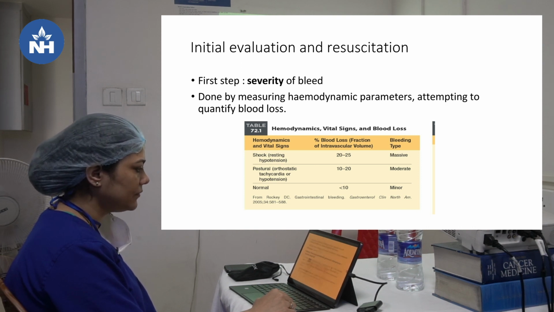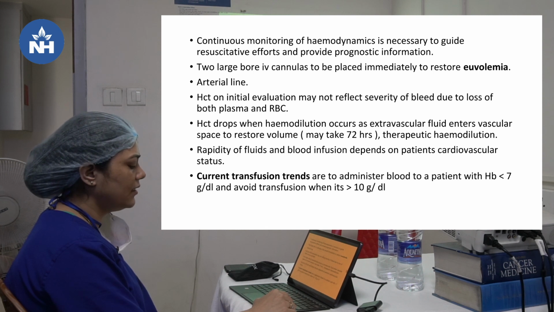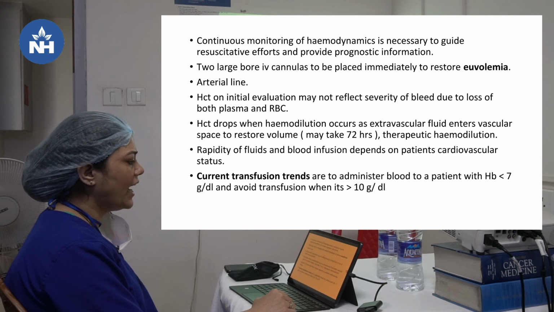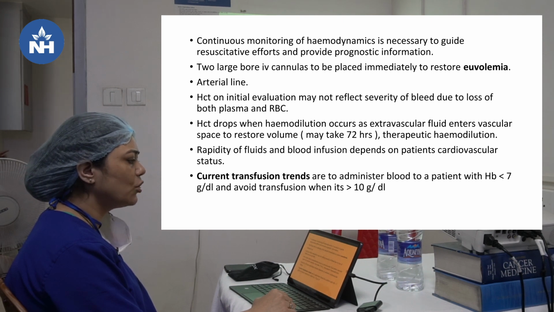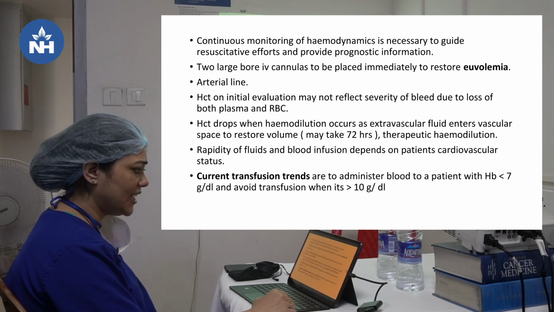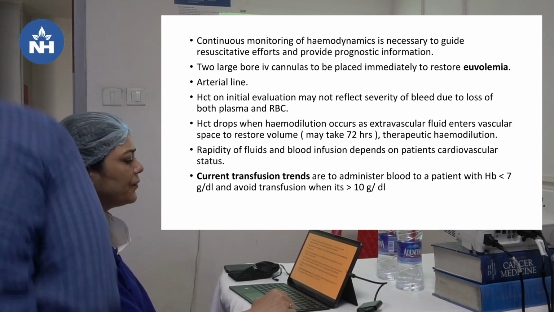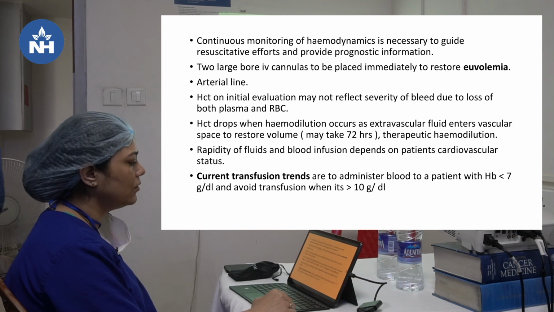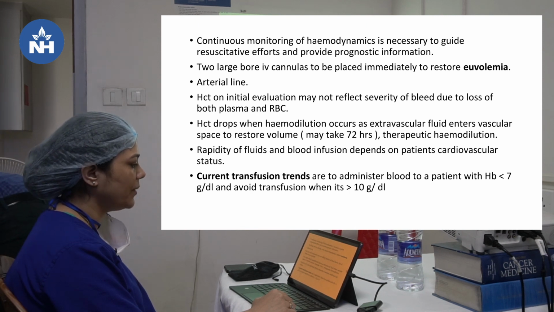the bleeding type is minor. So once the patient presents, we do continuous monitoring of hemodynamics, which is necessary to guide the resuscitative efforts and provide prognostic information. First, 2 large bore IV cannulas are to be placed immediately to restore euvolemia. An arterial line has to be placed to see the actual blood pressure of the patient.